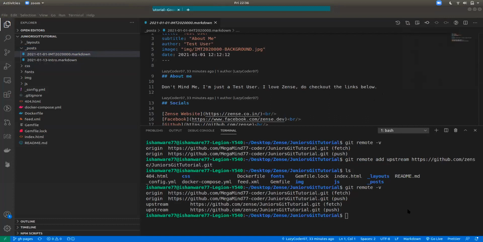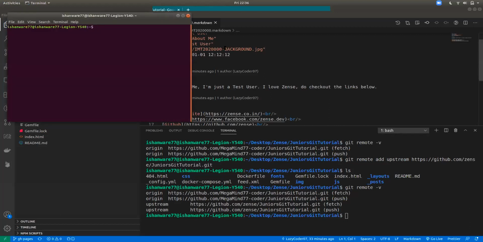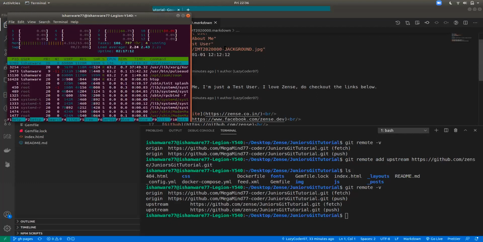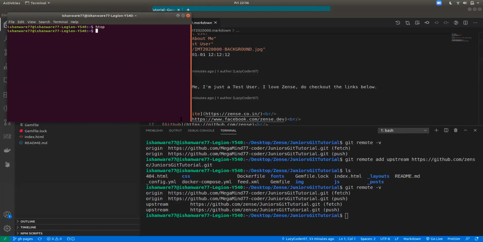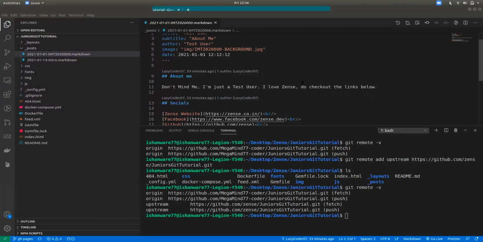For example, I generally don't name something upstream. I name it by the name of the organization. So if I had a Circuitverse fork for myself, I would have origin pointing to my version of Circuitverse, and I put CV pointing to the Circuitverse version of Circuitverse. Instead of upstream, I've written CV. So you can write anything, it's completely up to you. These are just some standards that everyone happens to use.